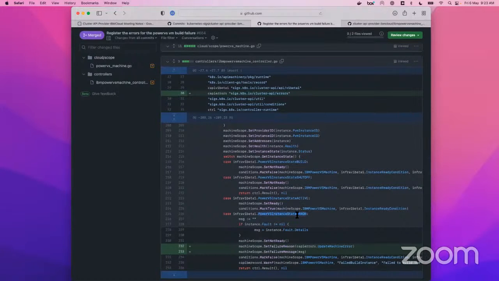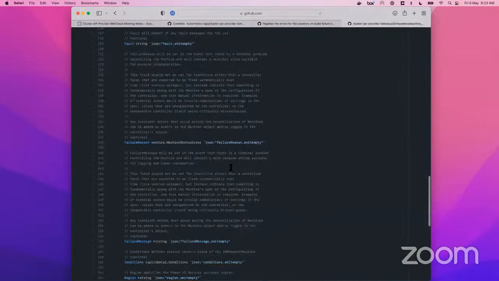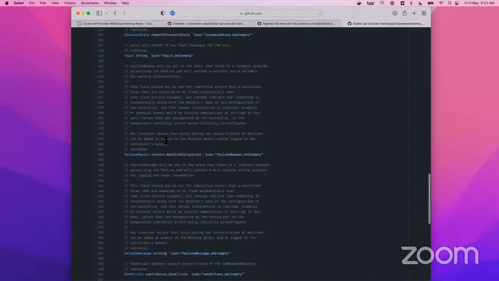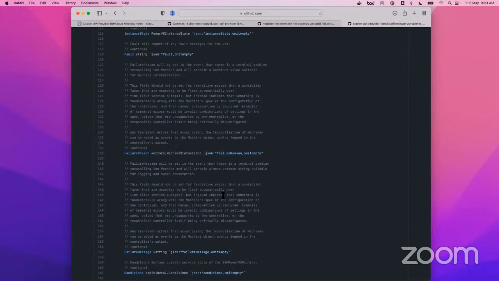So if a machine goes to error state while deploying or even after that, I'm setting the failure reason based on the message I get here, and then the update machine error, and the message we get from the API itself from Power VS. So that's how all your API error messages will now be set into your Power VS spec status, and eventually these messages will be set in the machine spec as well.